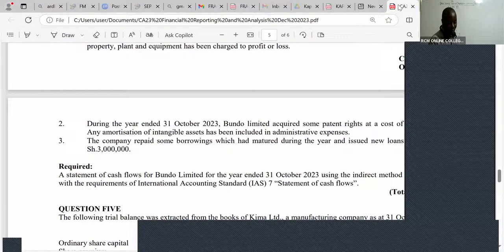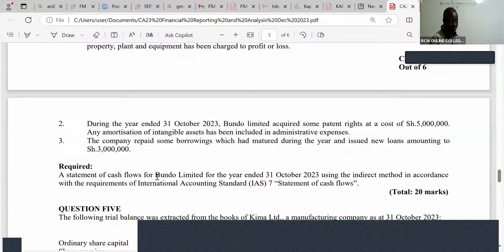I'll always start by reading the requirement. They want me to give them a statement of cash flows for Bundo Limited for the year ended 31st October 2023 using the indirect method, in accordance with International Accounting Standard 7, statement of cash flows.